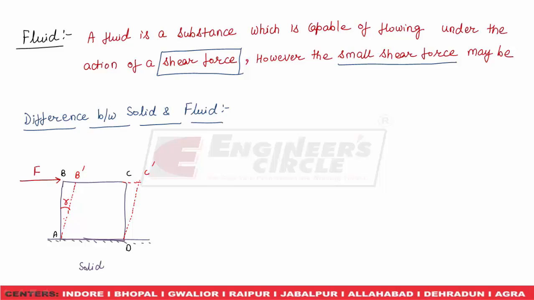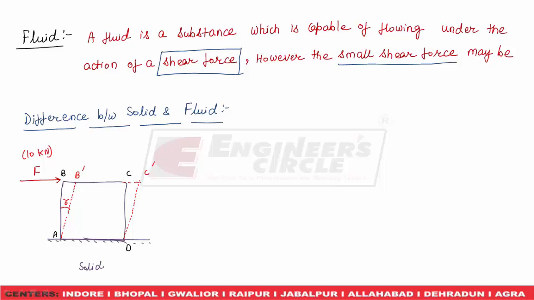In case of a solid, this angular deformation or this gamma is constant for a constant force. Please understand here, suppose I apply a 10 kilonewton shear force on this solid body.